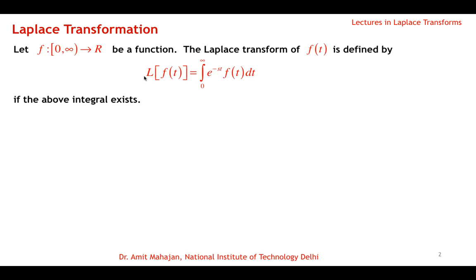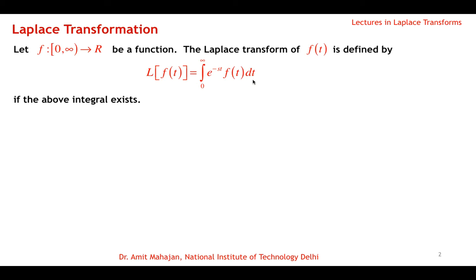Okay. So this symbol L of f(t) means the Laplace transform of function f(t), and its value will be equal to the value of the integral, if this integral exists, and the integral is an improper integral from 0 to infinity of e raised to power minus st f(t) dt.